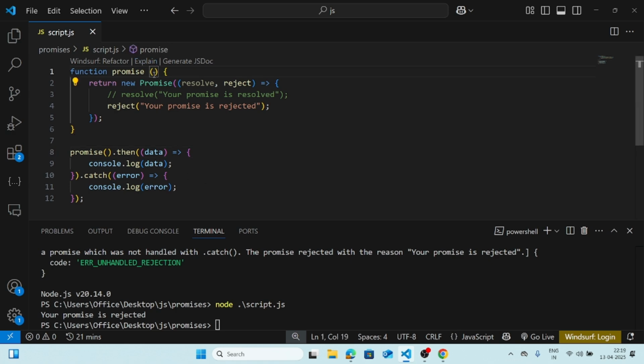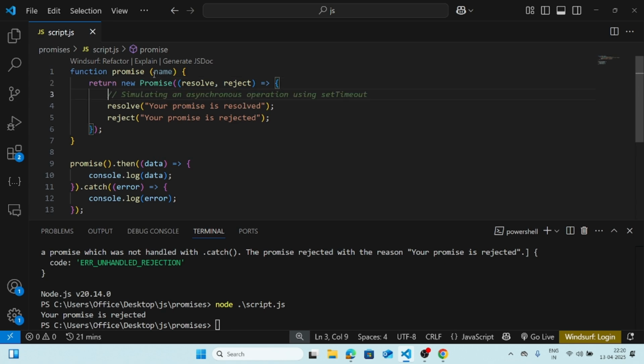Now I want to make things a little bit asynchronous first. Second, I want to handle both rejection and resolving of the promise with certain data. How? Suppose I am asking for a name here, and this will be a string.